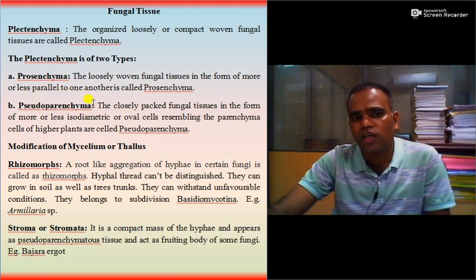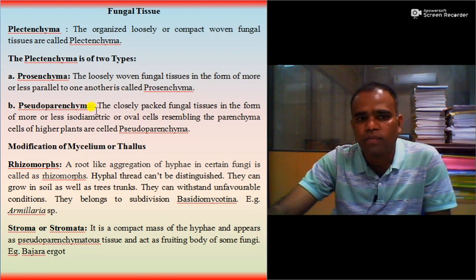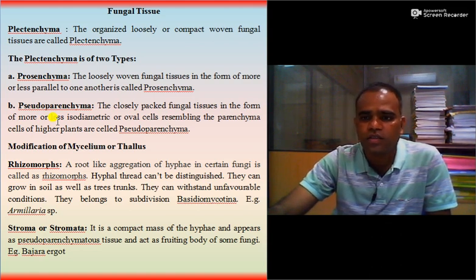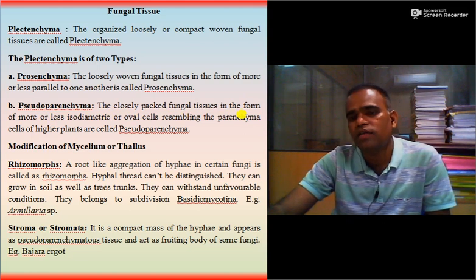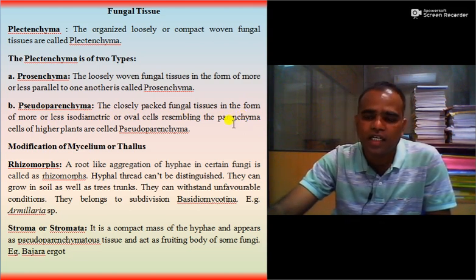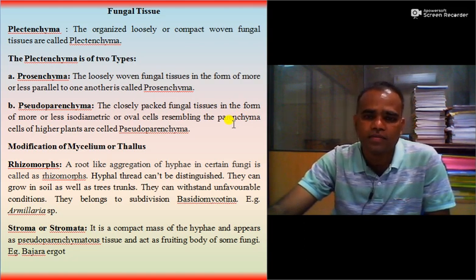In the case of pseudoparenchyma, the cells are closely packed and form more or less isodiametric or oval cells, and they resemble the parenchyma cells present in higher plants, and that is why it is called pseudoparenchyma or false parenchyma.